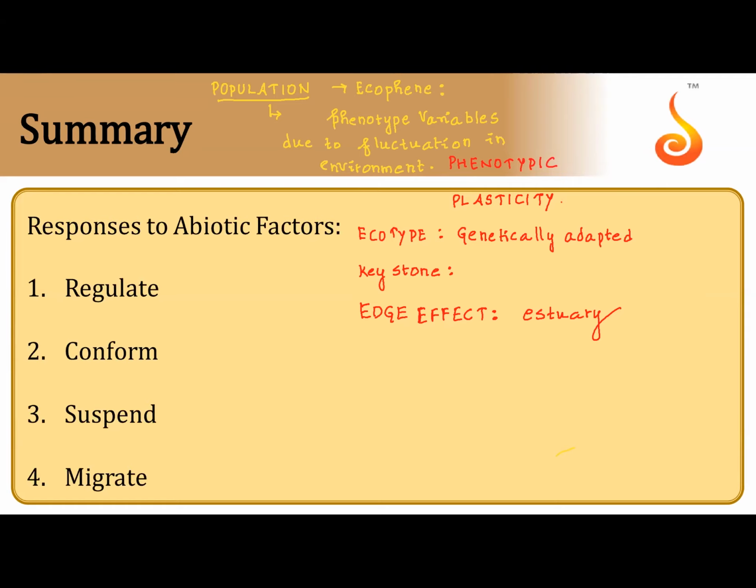They mix up. So usually I see a lot of diversity at such transition zones, ecotones. That is called the edge effect. At the edge of an ecosystem, the diversity is more when it is overlapping with the surrounding adjoining ecosystem. Edge effect.